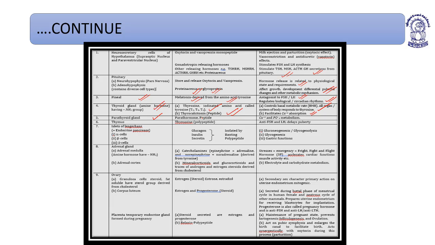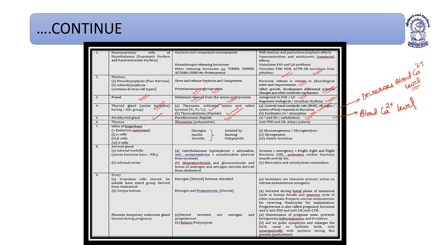Parathyroid gland: parathormone, which is a peptide hormone, helps to enhance calcium and phosphate metabolism as it increases the blood calcium level, and thyrocalcitonin decreases the blood calcium. Thyrocalcitonin increases the blood phosphate level, and parathormone increases the blood phosphate level.